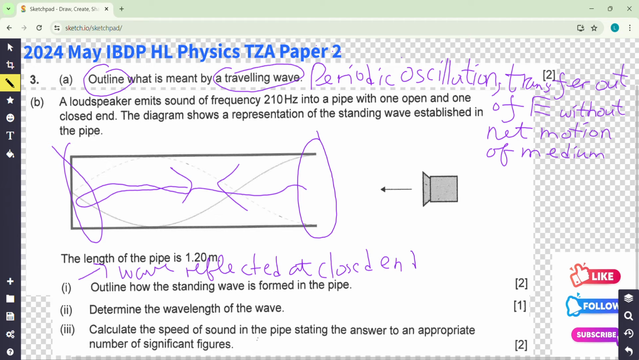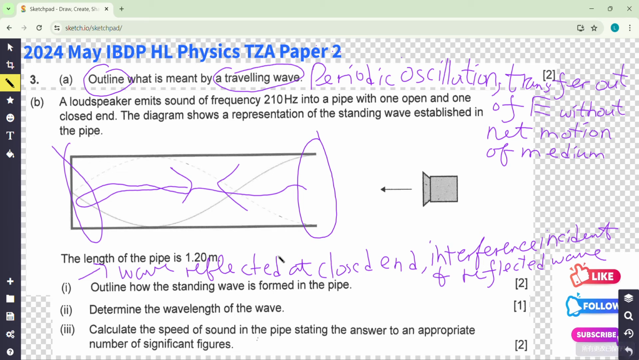And then how is the standing wave formed? By the interference, remember, between the incident and reflected wave. Interference of the incident, incident is incoming, right? And the reflected wave, so two waves interfere, and they form the standing wave. Good job.